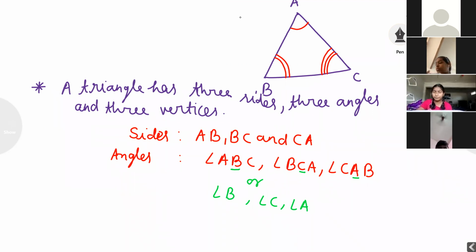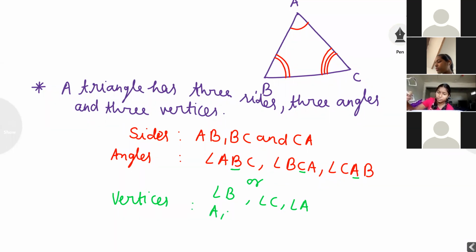Sides, angles, and now vertices. Last is vertices: A, B and C. What is the meaning of vertex? Again, I'm recapping. If two or more than two lines are meeting at one point, that point is called the common initial point or vertex.